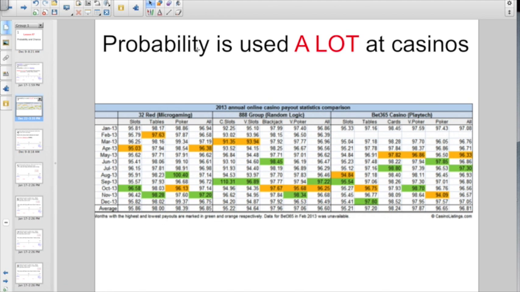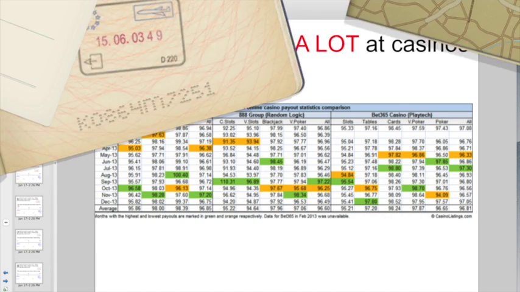Probability is used a lot at places like casinos. They actually study it mathematically. You can see how many pennies are going to be paid on every single dollar bet. And people make whole careers out of analyzing these types of statistics.